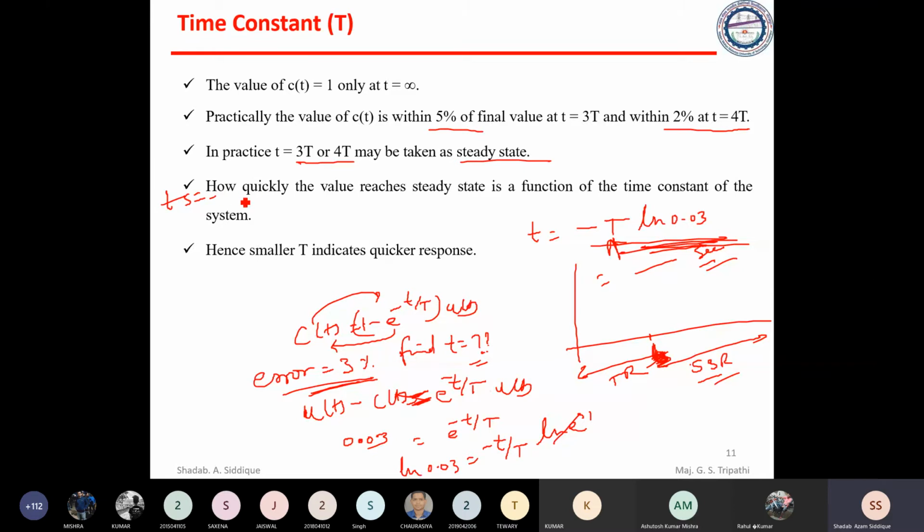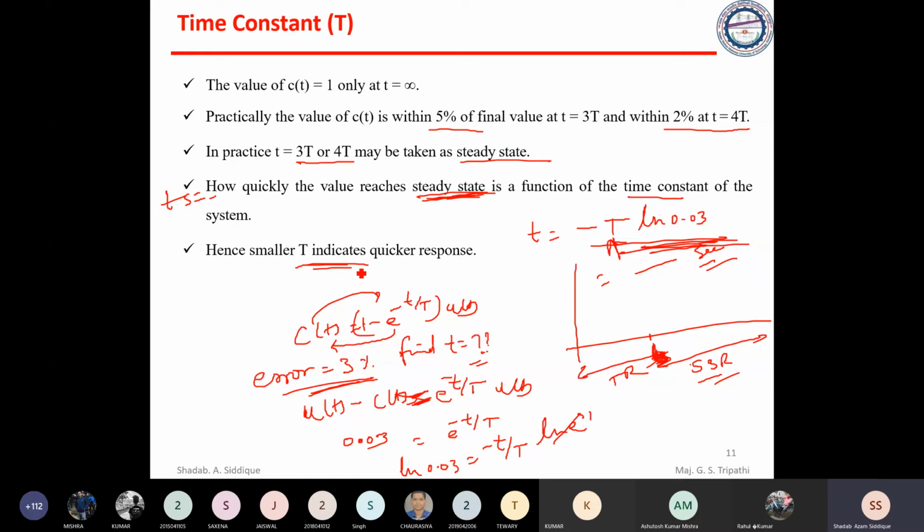So how quickly the response reaches a steady state is a function of the time constant. Hence the smaller T indicates a quicker response. See, the smaller T will be, the quicker the response will be. Obviously, T is nothing but a time required by the system, so see how we can define the time constant.